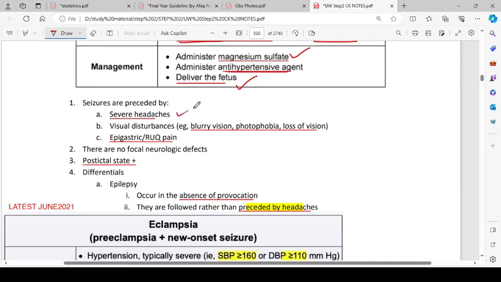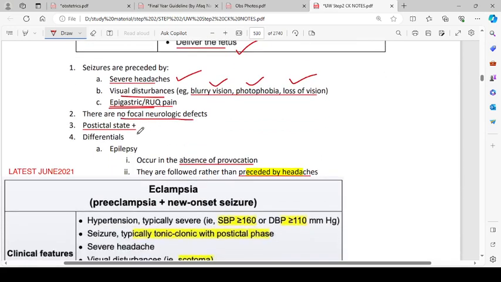Seizures are preceded by severe headache, visual disturbance like blurry vision, photophobia, and loss of vision, and epigastric and right upper quadrant pain. There are no focal neurologic defects. Post-ictal state will be present. Differentials are epilepsy. It occurs in the absence of provocation and they are followed rather than preceded by headaches.